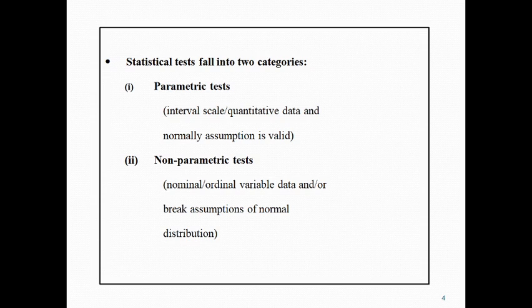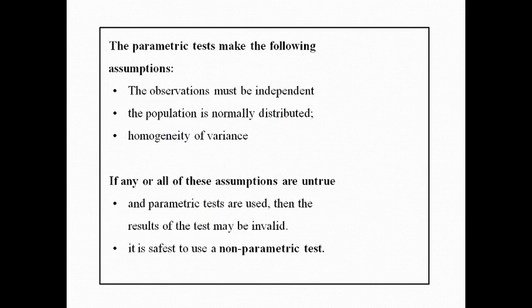But if your data is categorical or non-normal, how should we analyze it? Such data we handle through the non-parametric test, because normality is not required, and if your data is categorical, you can go directly to the non-parametric test.